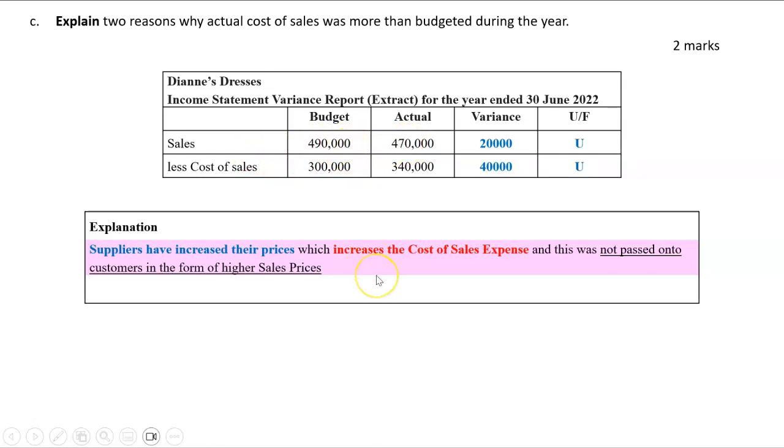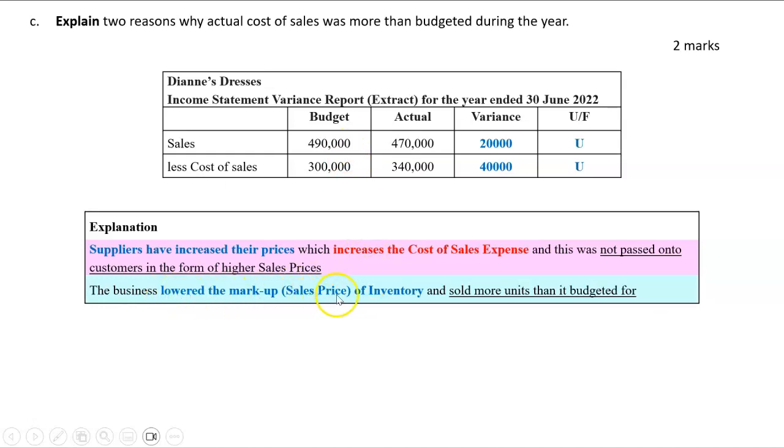So that's one explanation. We could also say that maybe the business lowered the markup of inventory, and on its own that's a very good answer. We lowered the markup, but then if we sold the exact same number of units we thought, but we just sold them cheaper, then cost of sales would have been the same, because the budget would have been the actual, because we sold exactly as many as we expected, and the cost price would have been what we planned for it to be. So we better sell here.